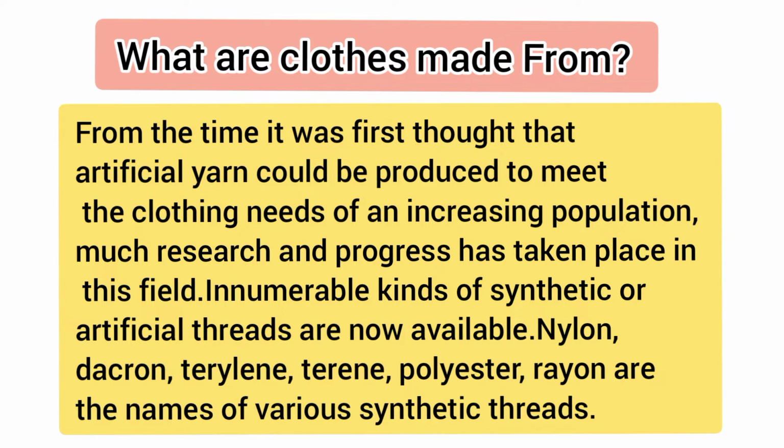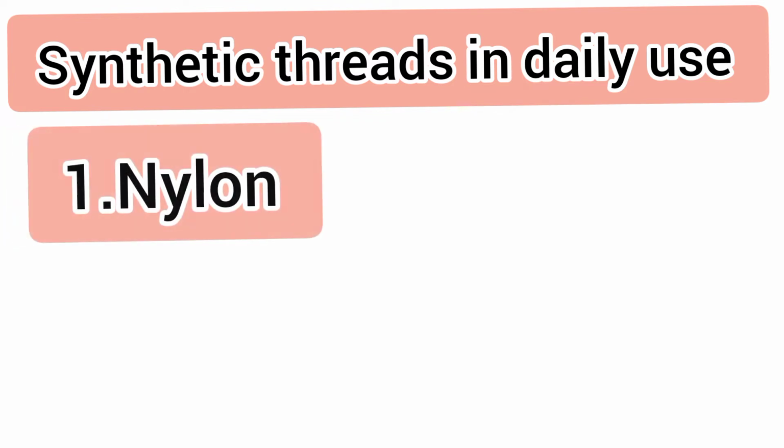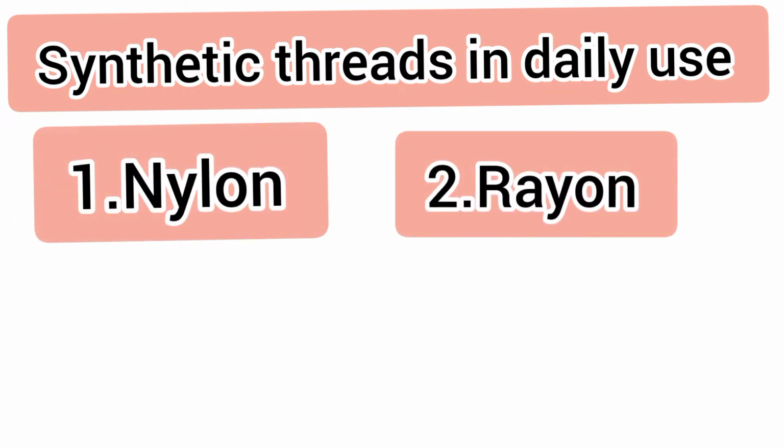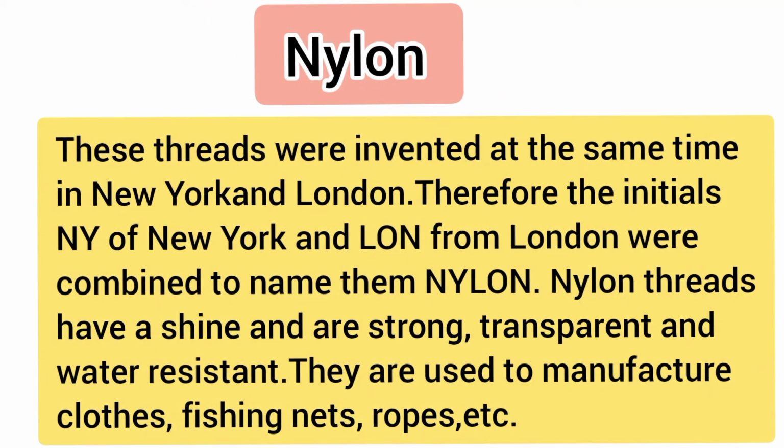Nylon, Dacron, terylene, terine, polyester, rayon are the names of various synthetic threads. Children, there are many synthetic threads we are using in our daily life like nylon, rayon, terylene, acrylic, etc.